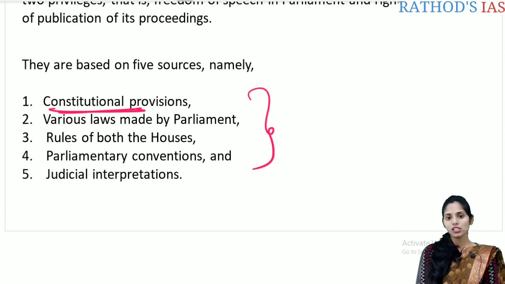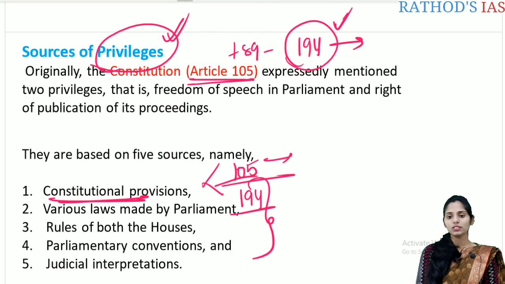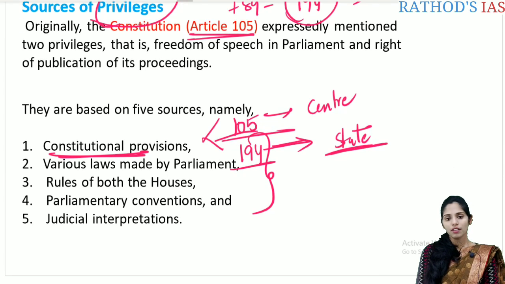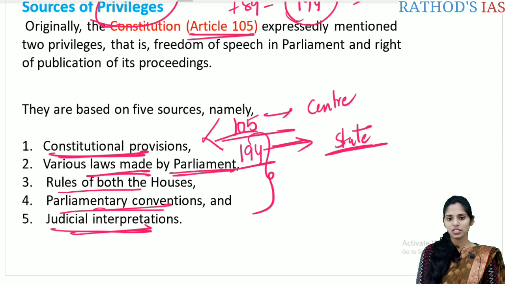They include the constitutional provisions, for example article 105, which talks about the privileges of the center, and article 194, which talks about the privileges of the state. The other important source is various laws made by the parliament. Next are the rules of both the houses, parliamentary conventions and judicial interpretations. So these are the 5 important sources of the privileges.